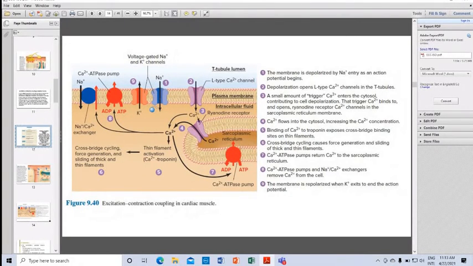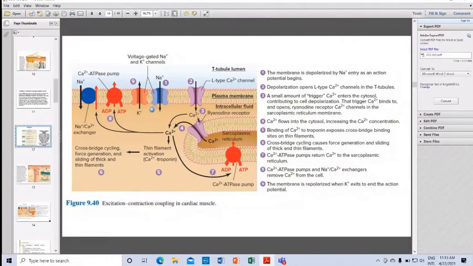The sodium enters inside. Number 2, the depolarization opens L-type calcium channels in the T-tubules. Then, a small amount of trigger calcium enters the cytosol.